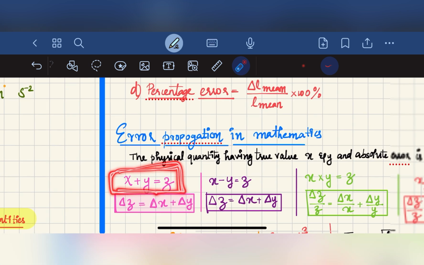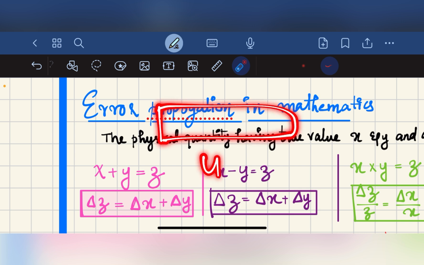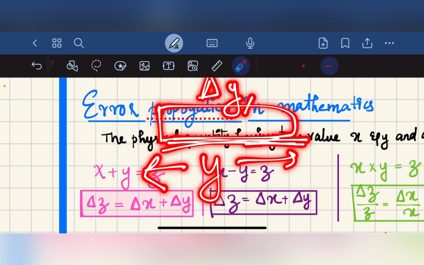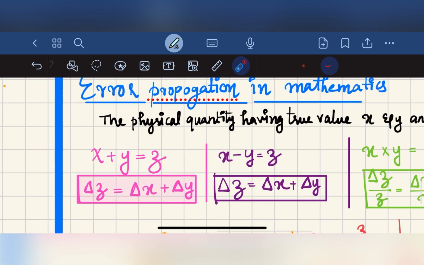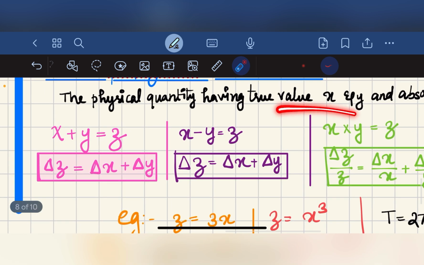We have to add the lengths of the rods, so x plus y will be equal to z. We have two rods. In the first rod, x is the measurement of the rod and delta x is the error in the measurement of its length. In the second rod we have the measurement y, and delta y is the error in the measurement of its length. When we add the lengths of these two rods together, we get x plus y equal to z.